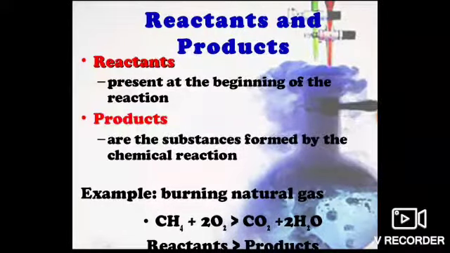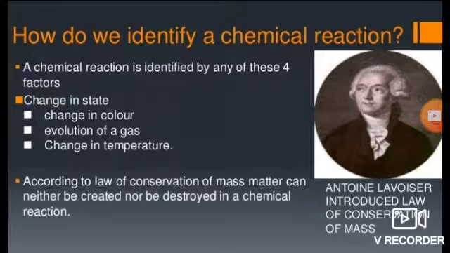So how do we come to know if a chemical reaction has taken place? A chemical reaction is identified by any of these four factors. The first one, change in state: solid can change into liquid, liquid can change into gas, or solid can directly change into gas. In the same way, change in color; any color can be observed. Evolution of any gas, for example carbon dioxide or hydrogen, can be observed. Change in temperature can also be there. It means the substance which has reacted may have released heat, and the product may have a higher temperature as compared to the reactant, right?